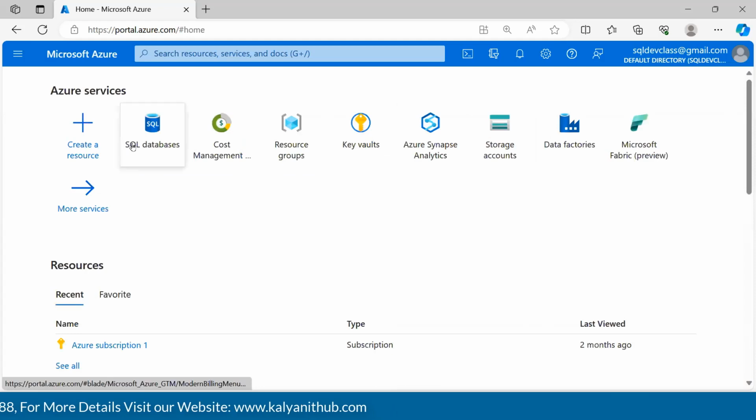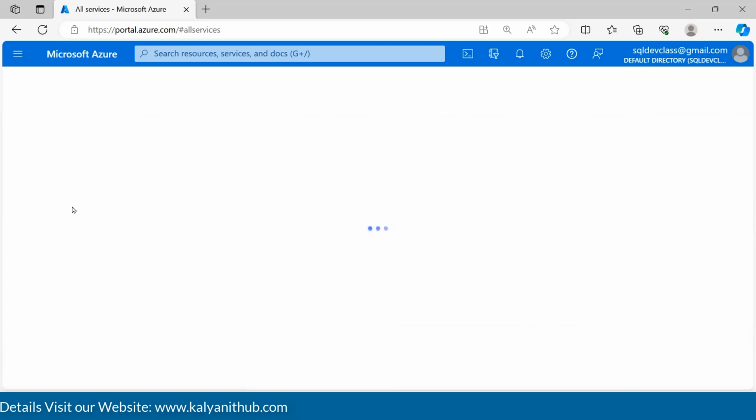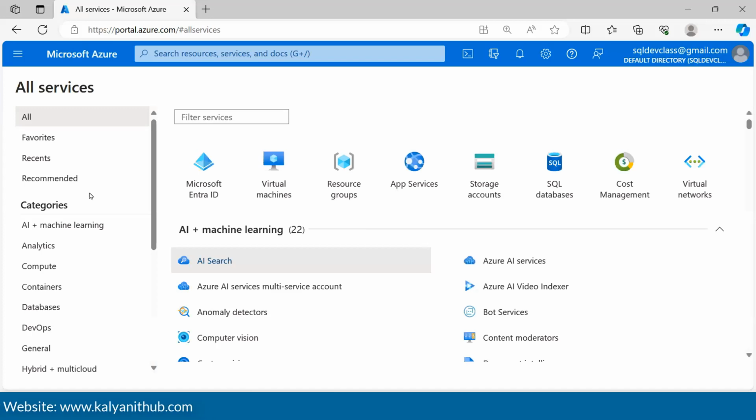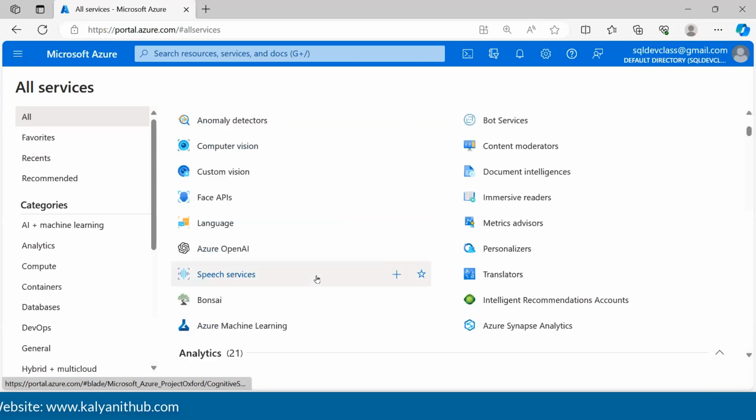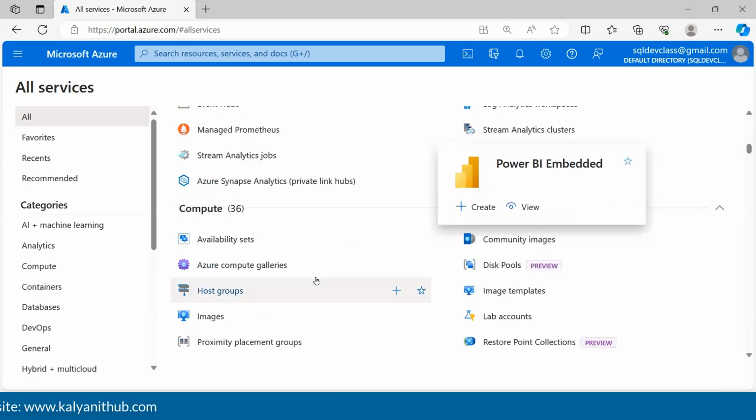Or one more thing, guys. Let's say if you don't have it on this screen, what you have to do? Click on more services. As and when you click on more services, it is loading. You could see all the services that are available under Microsoft Azure.